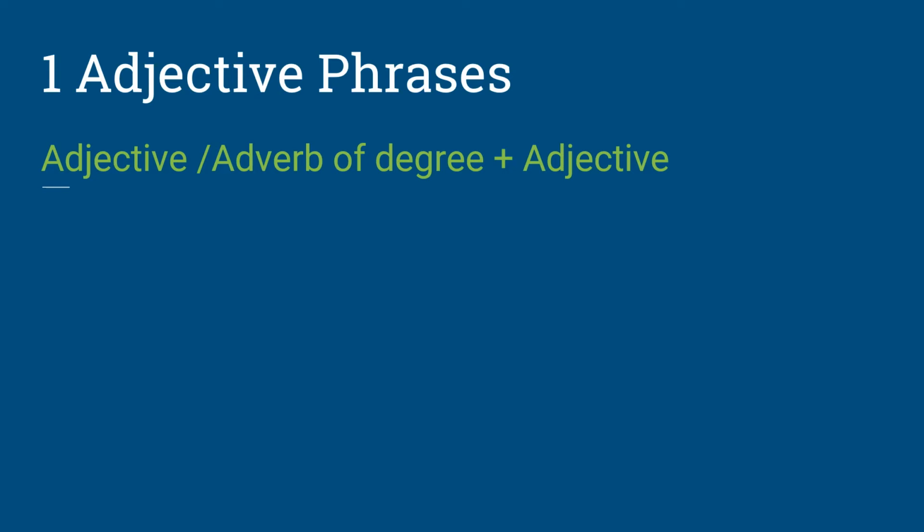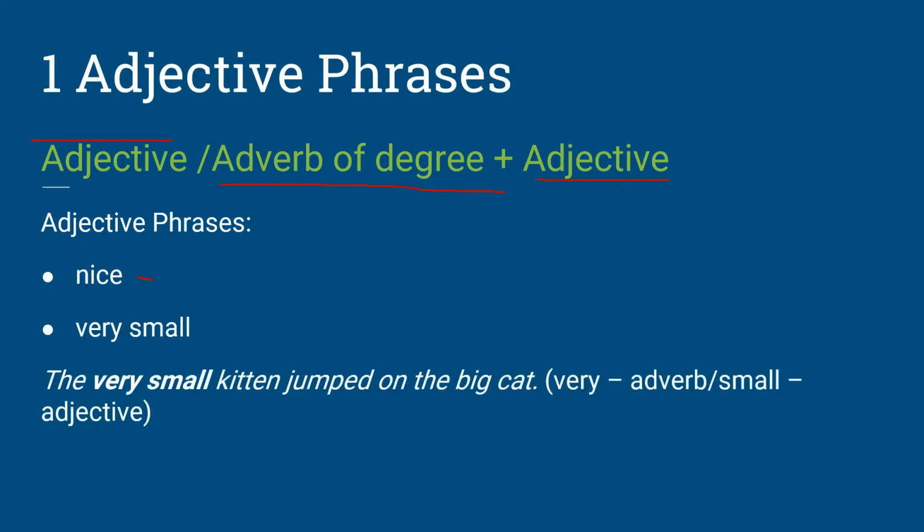The first type of phrase that we will talk about is the adjective phrase. The adjective phrase consists of an adjective, or it can also consist of an adverb of degree plus an adjective. Okay, so let's look at some examples. Nice, being an adjective, is considered an adjective phrase. Very small is an adjective phrase.